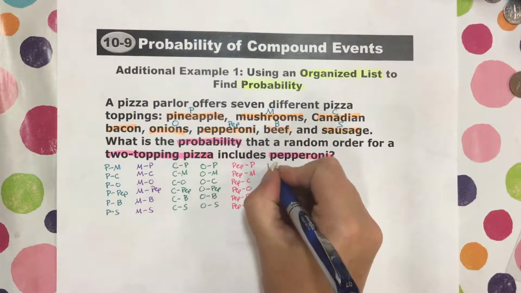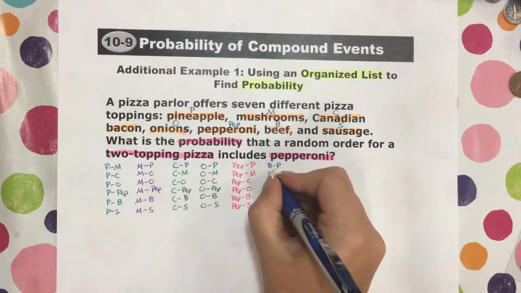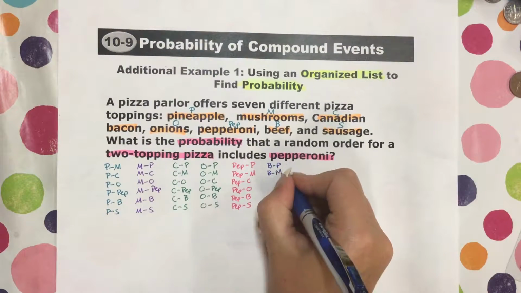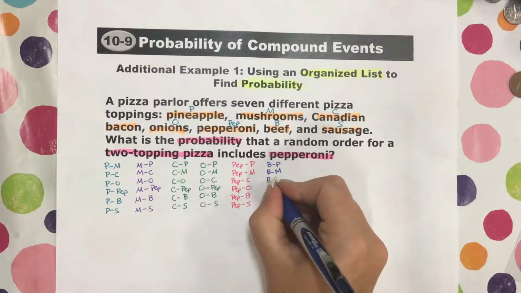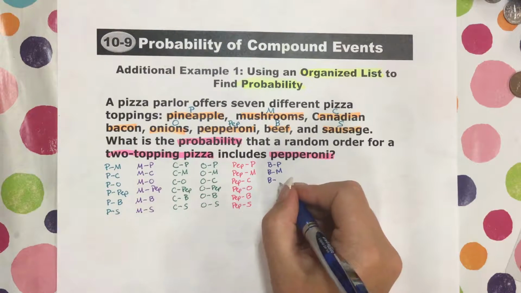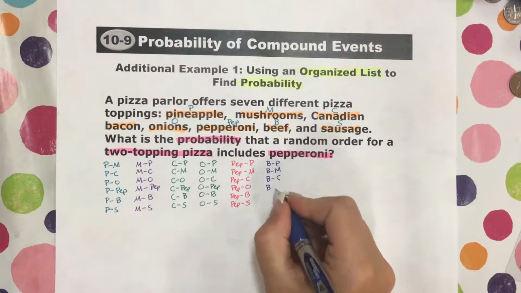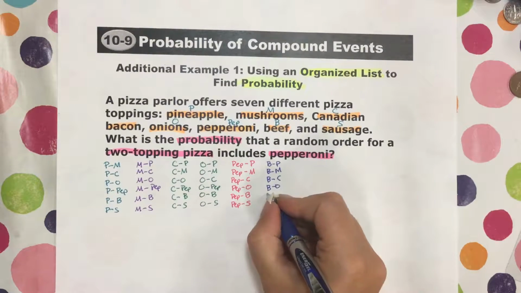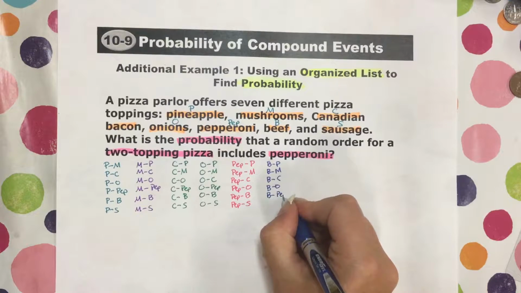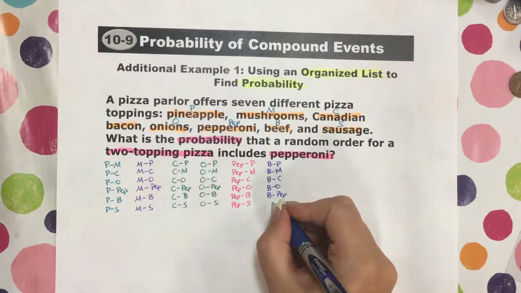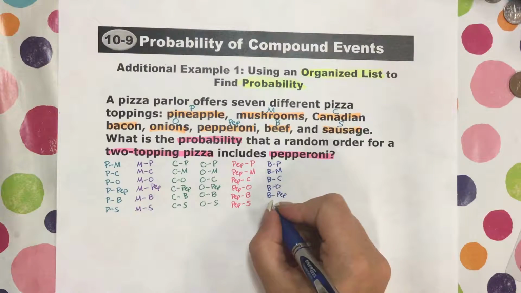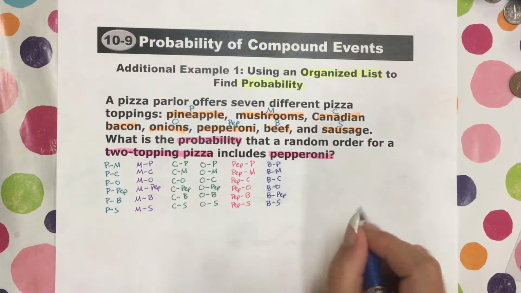Beef can go with pineapple. Beef can go with mushrooms. Beef can go with Canadian bacon. Beef can go with onions. Beef can go with pep. And beef can go with sausage.